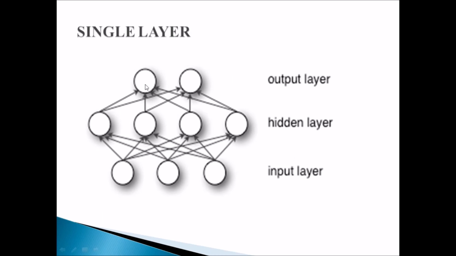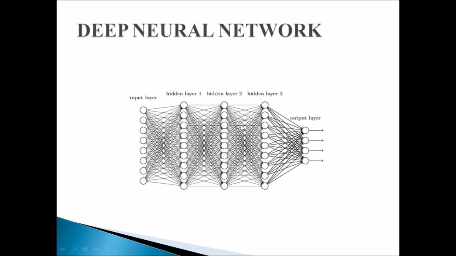So these are the neurons. When you have a single hidden layer with the input layer and the output layer, we call it single layer. But when you have plenty of hidden layers, like this one, we have hidden layer 1, hidden layer 2, hidden layer 3 between the input and output layer, we call it a deep neural network. So deep is when the hidden layers are more than one.